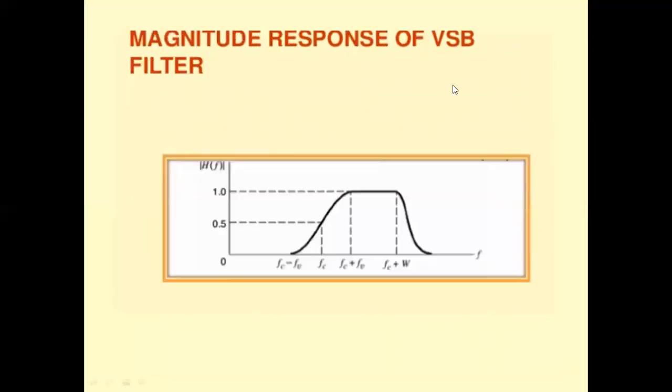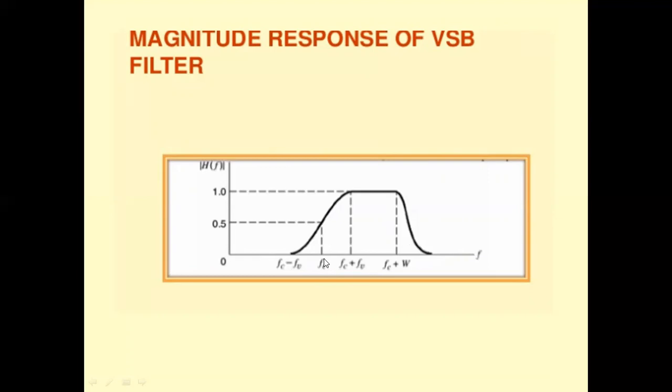This is the magnitude response of the VSB filter. This is the carrier frequency FC, and this is the upper sideband edge, FC plus W, where W is the bandwidth of the message signal. This portion is the upper sideband. We are drawing the magnitude of the VSB filter with respect to frequency.